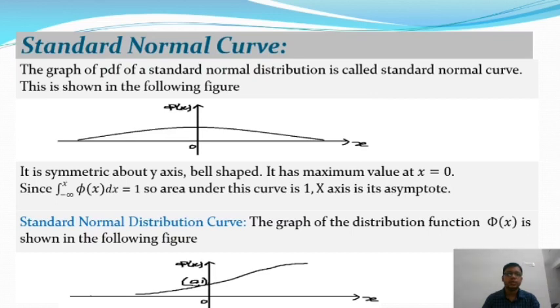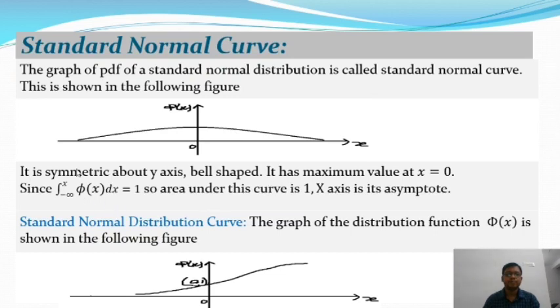The total area of this distribution is 1, and since it is symmetric, the left portion has area 0.5 and the right portion has area 0.5. That means the area from 0 to infinity is 0.5, as well as from minus infinity to 0.